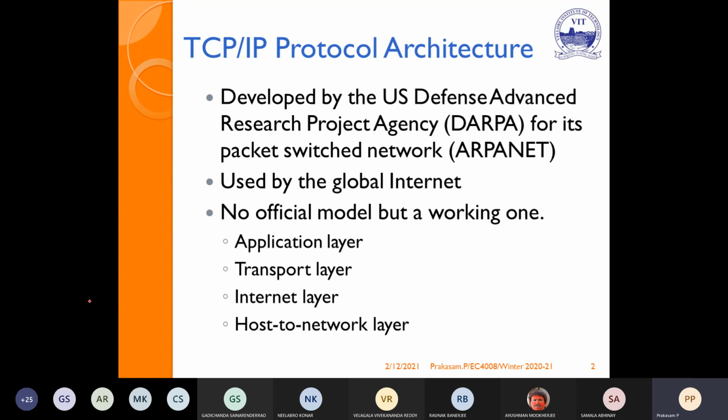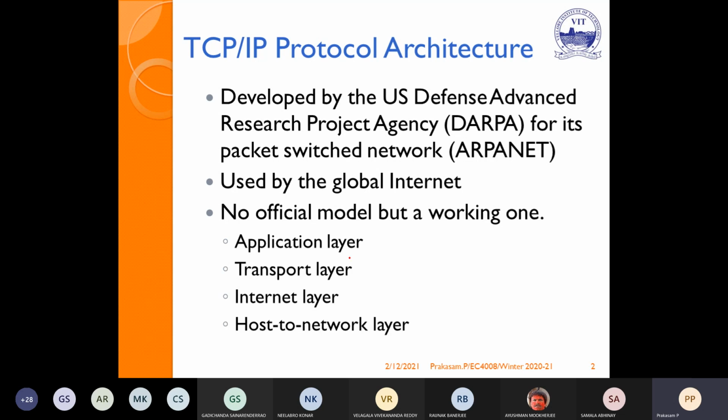They suggested ARPANET as a packet switching network, so they suggested the TCP/IP protocol. It is older than the OSI model. There is no official model here, because it was not approved by any standards organization like ISO. Only for that purpose they suggested this model.